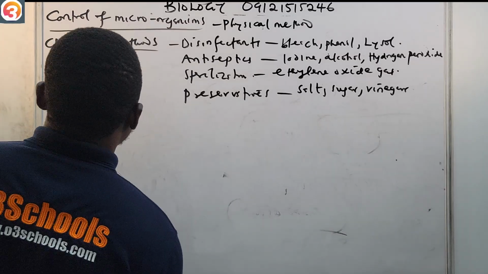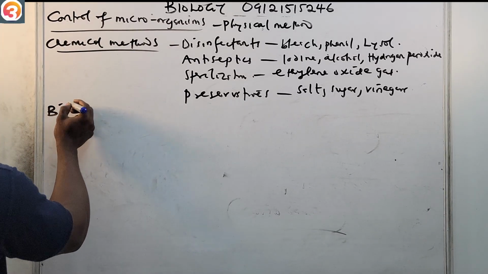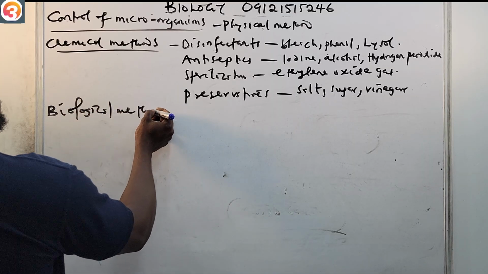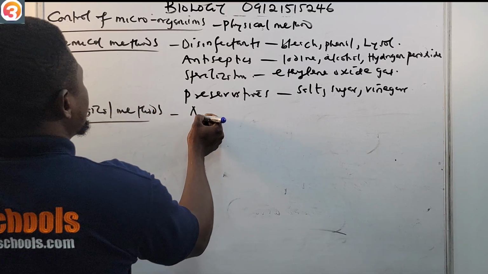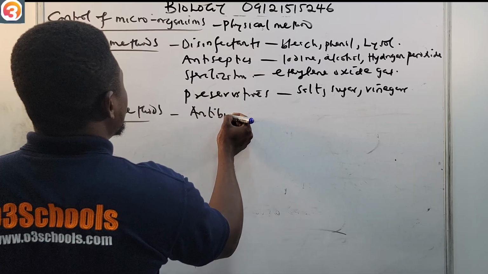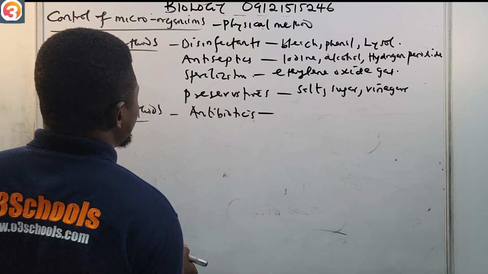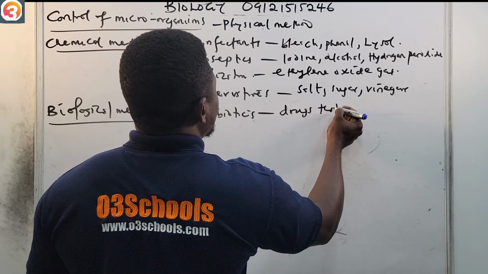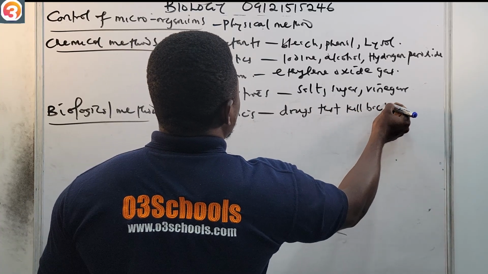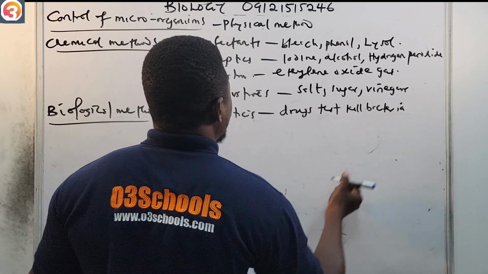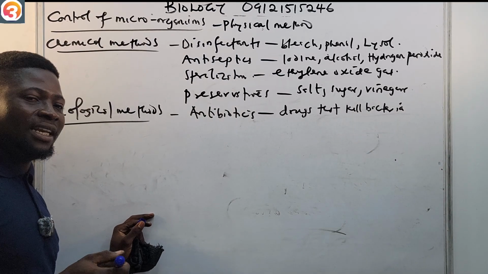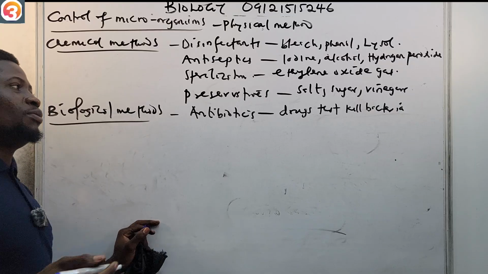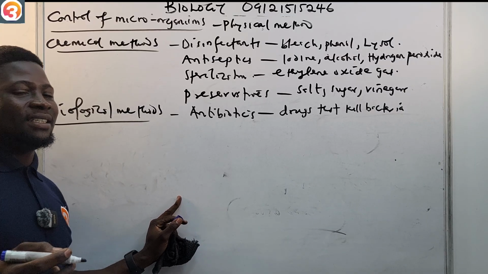Now let's talk about biological methods. That one will involve the use of antibiotics. Antibiotics are drugs that kill bacteria. An example is penicillin. You know penicillin. You also know tetracycline. All those are examples of antibiotics that you can use.